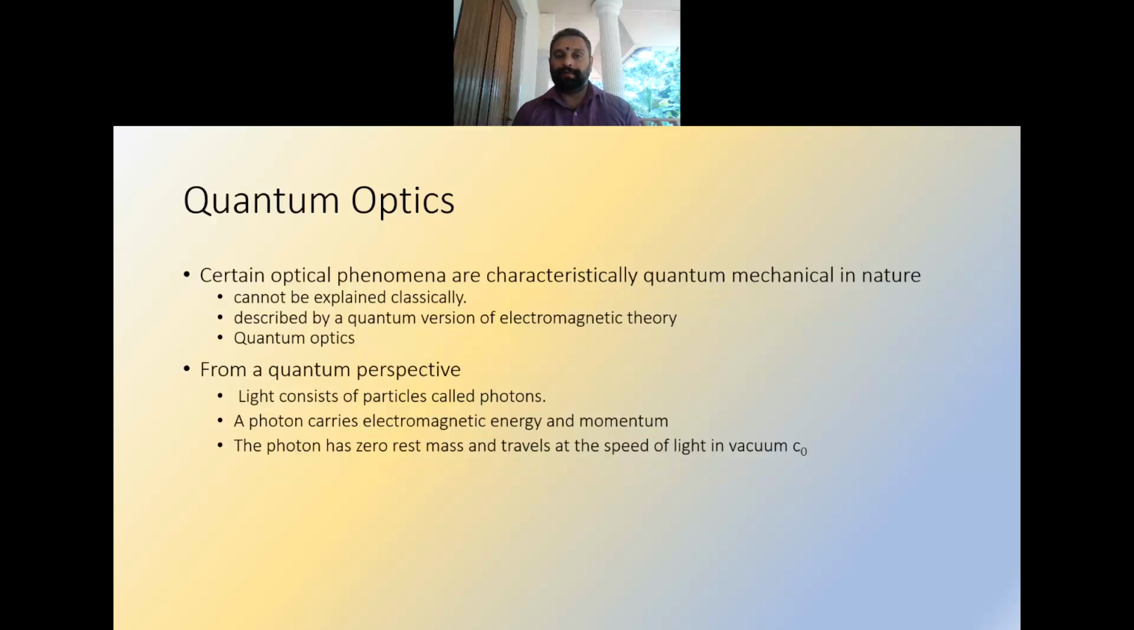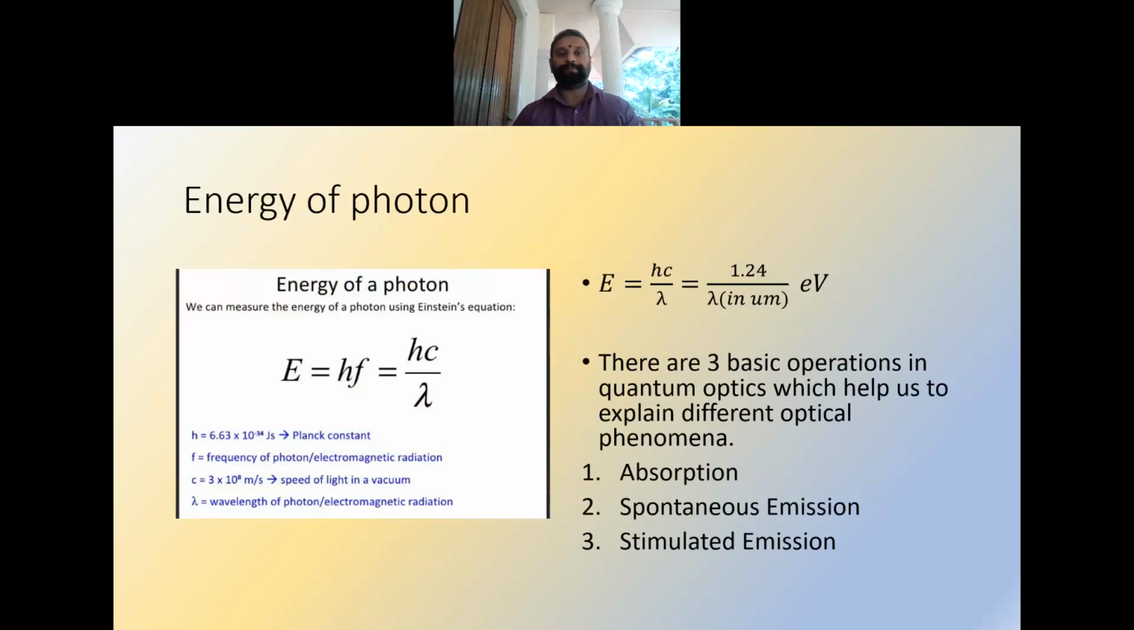In the quantum perspective, the light consists of particles called photons. The photon carries electromagnetic energy and momentum. A photon has zero rest mass and it travels at the speed of light in vacuum, that is 3 into 10 raised to 8 meter per second. Einstein's equation gives the energy associated with a single photon, which is given as hc by lambda, where h is Planck's constant, c is the velocity of light, and lambda is the wavelength. That can be reduced to 1.24 electron volt divided by lambda, where lambda is expressed in micrometer.